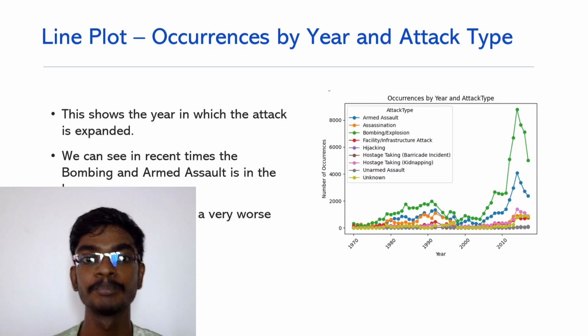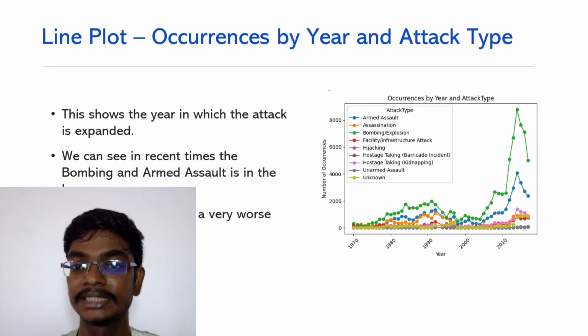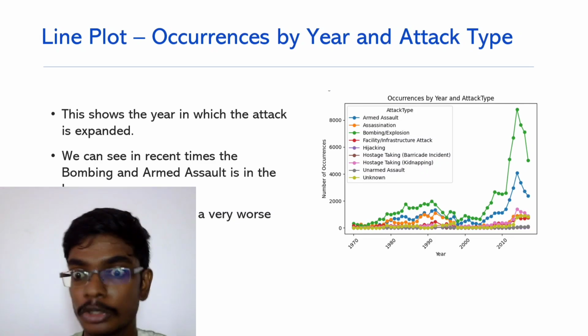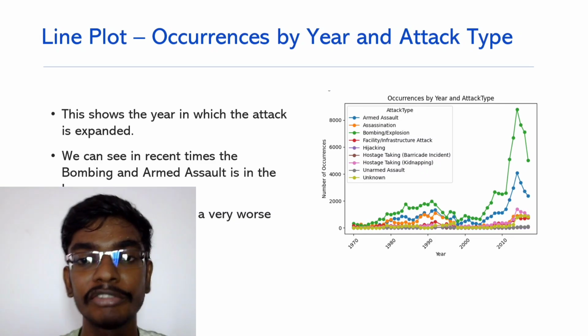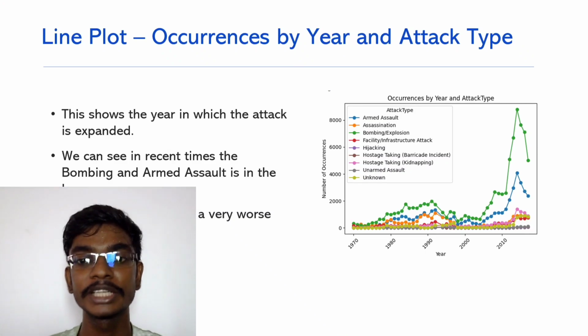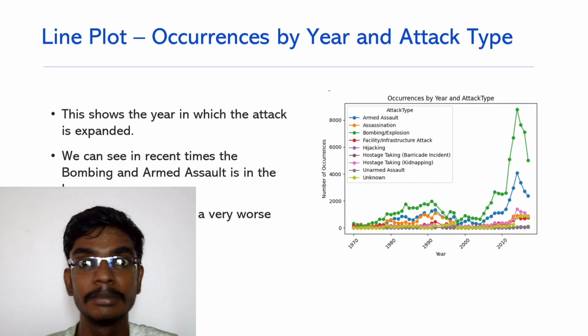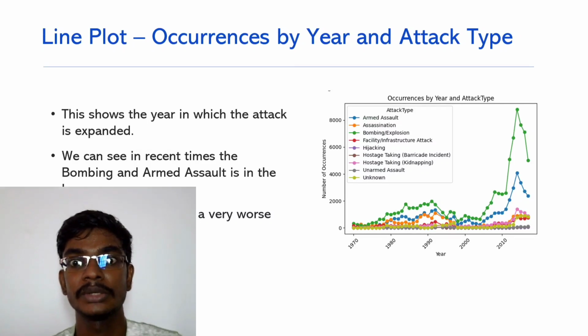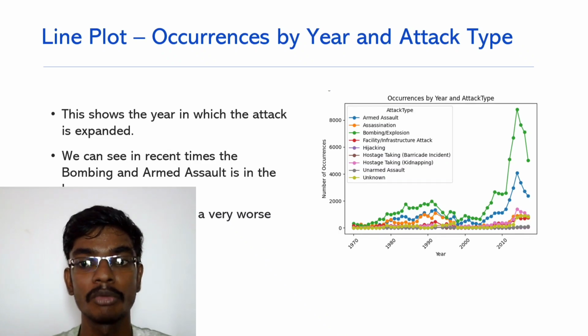Next, let's see the line plot of occurrence by year and attack type. So here we can see very clearly that in the 1970s there were very few attacks, and after the 1980s bombing or explosion became a little higher, and from the 1990s to 2000s bombing degraded and was not used so often.